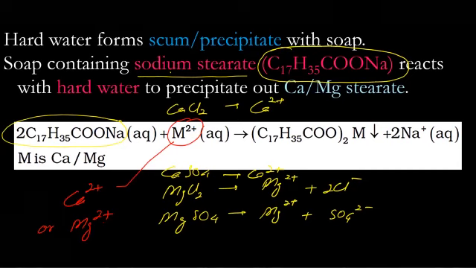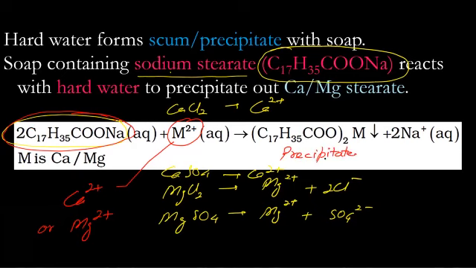Now, because hard water will contain calcium and magnesium ions, these will react with the soap, sodium stearate, and produce a precipitate. So if soap reacts with Ca2+ and Mg2+ and precipitates, obviously cleaning action will not take place.